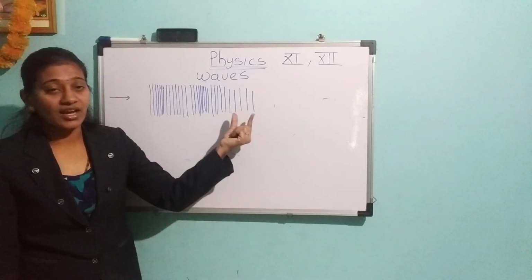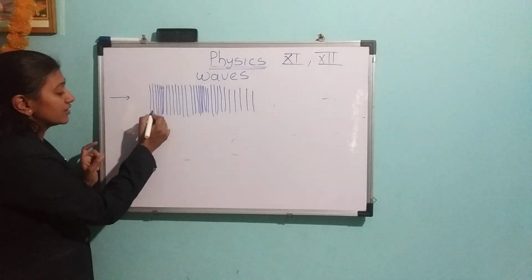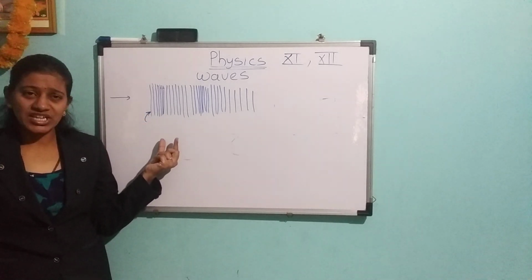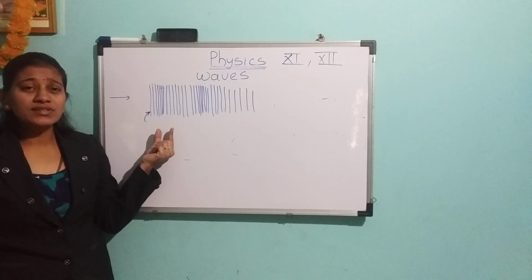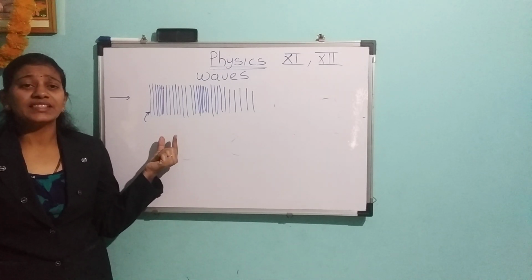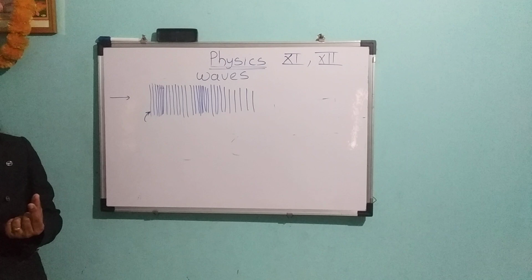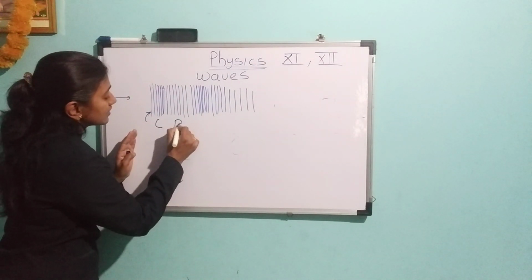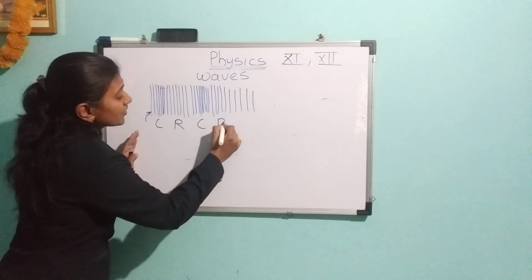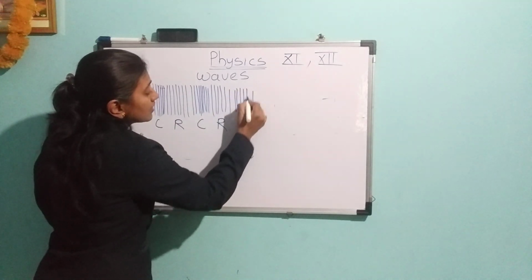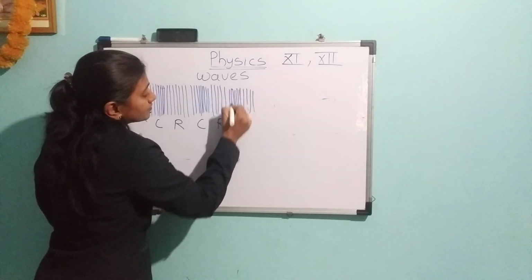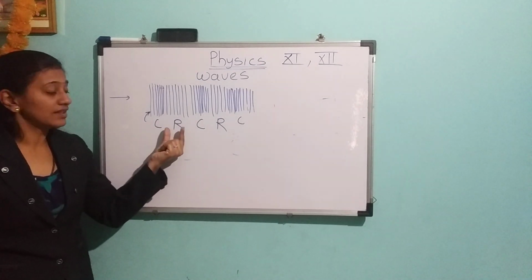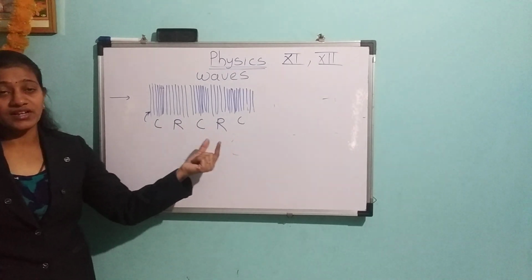In the compression region the particles are very close to each other, and this gives us a change in the density, and that change in density also causes a change in the pressure. This part is the compression, this part is the rarefaction, compression, rarefaction. They are going alternately: first compression, then rarefaction, compression, rarefaction.